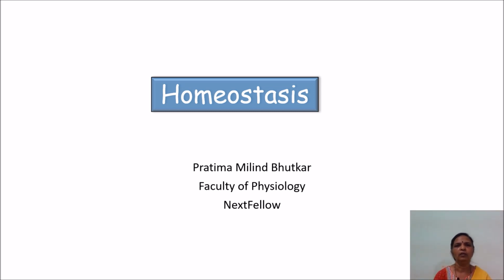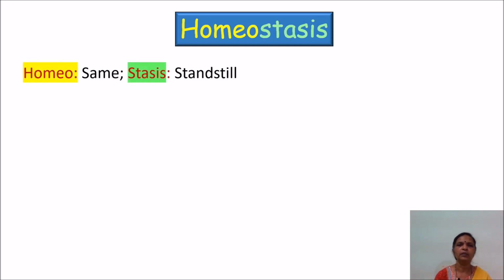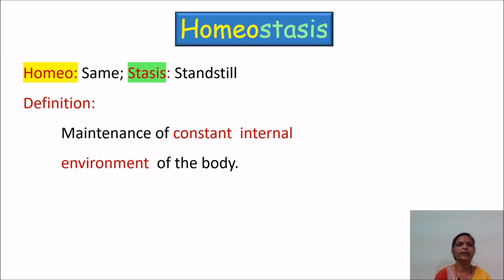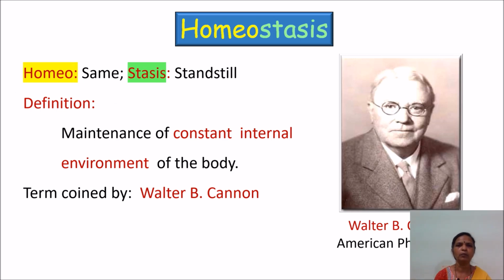Today we shall learn a fundamental topic in physiology, that is homeostasis. The word homeostasis has two parts in it, homeo and stasis. Homeo means same and stasis means standstill. So it is defined as maintenance of constant internal environment of the body, and this term was introduced by American physiologist Walter B. Cannon.